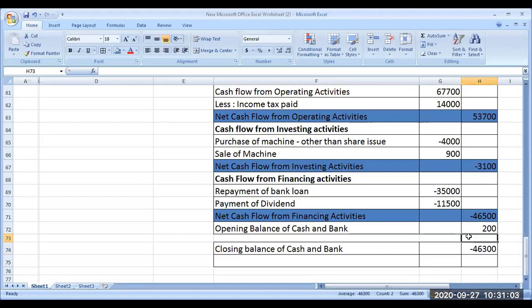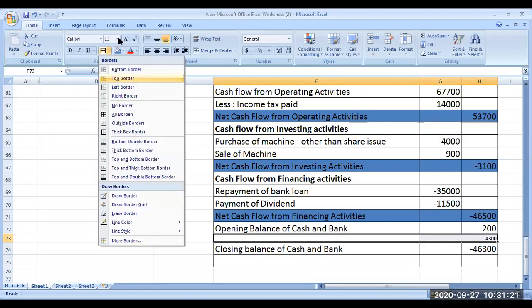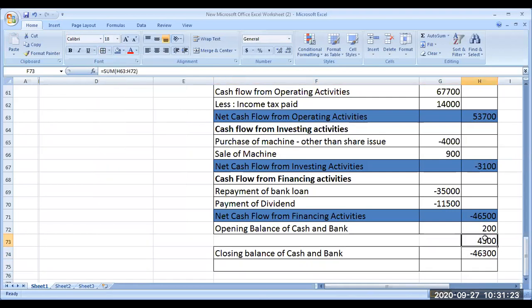It's 4,300, not 40. We have to take the total of this. See, this is the generation, this is the outflow, this was the opening balance. So I have to take all this together. So this should be the total amount generated. Yes, it is correct.